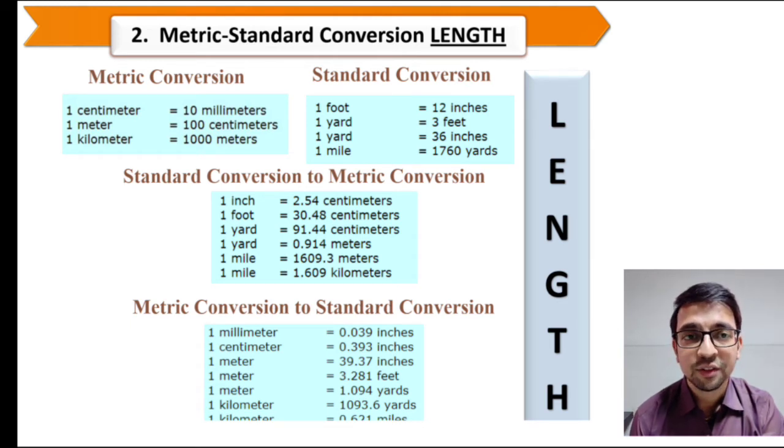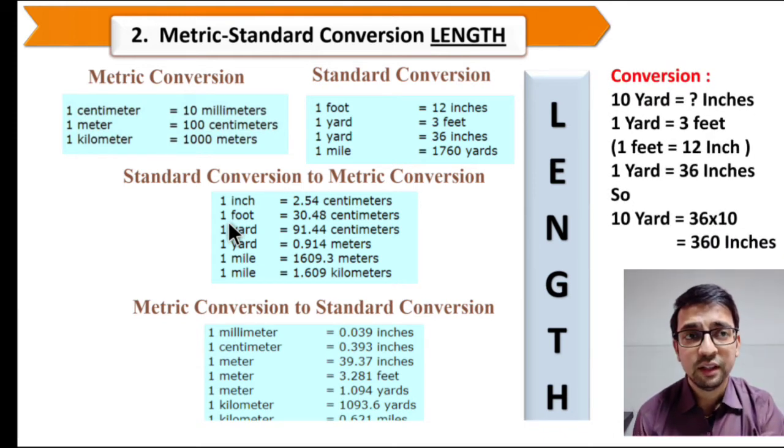Now metric conversion to standard conversion for length. So 1 millimeter equal to 0.039 inches, 1 centimeter equal to 0.393 inches, 1 meter equal to 39.37 inches, 1 meter equal to 3.281 feet, 1 meter equal to 1.094 yards, 1 kilometer equal to 1093.6 yard, 1 kilometer equal to 0.621 miles.